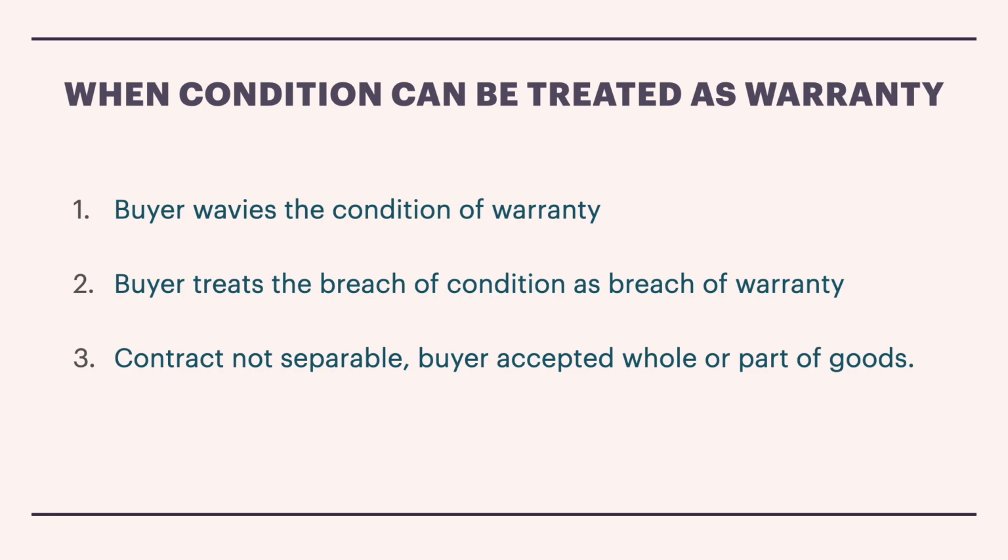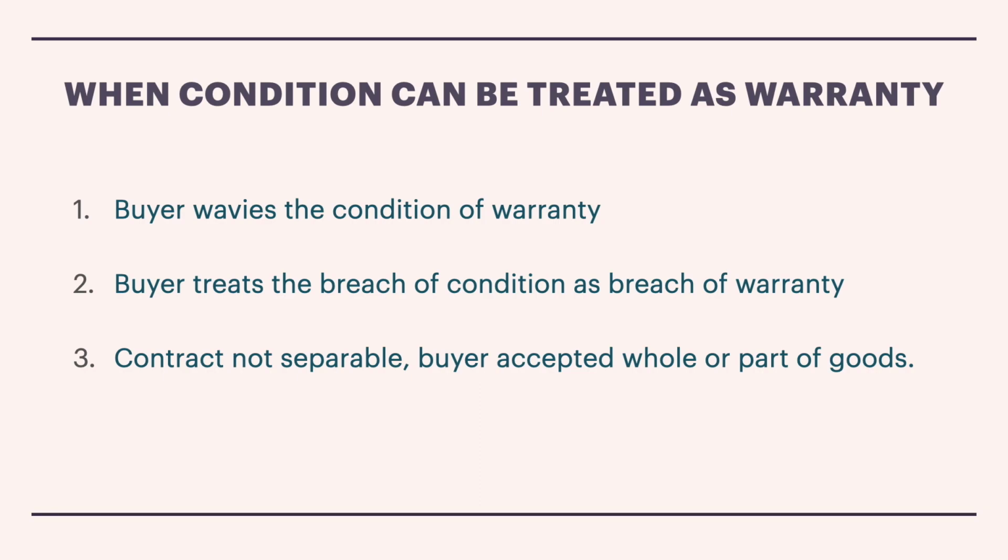Now here he says that it is okay, I will keep the goods with myself. I don't want to terminate it. Even though the basic purpose of the condition is not being fulfilled, I will not treat it as a breach of condition, but I will treat it as a breach of warranty. Now, if I treat it as a breach of condition, I have to terminate the contract, correct? But if I treat it as a breach of warranty, what do I do? I can only claim damages. Therefore, the buyer waives the condition of warranty. So the buyer himself is considering, even though the main purpose of the condition of the contract is not being fulfilled, still I will consider it as a warranty.